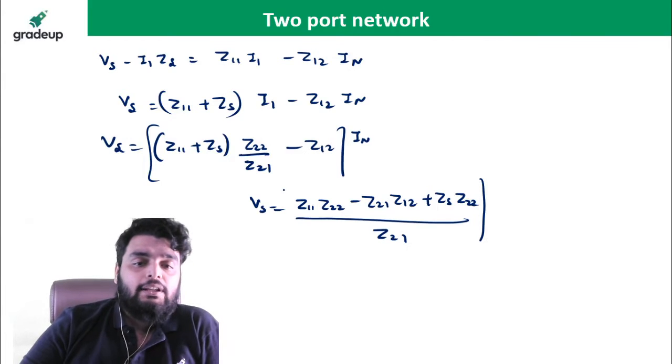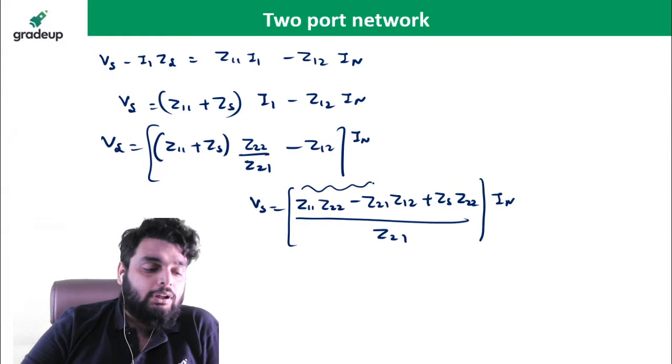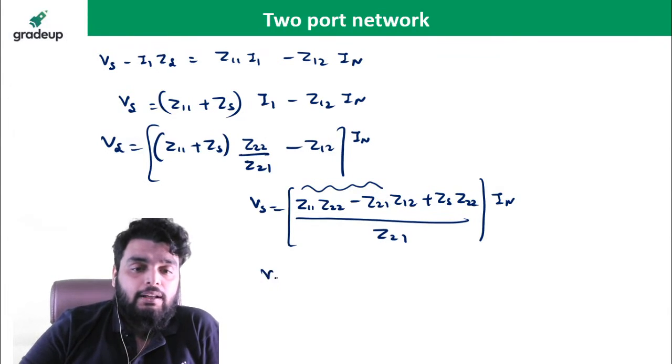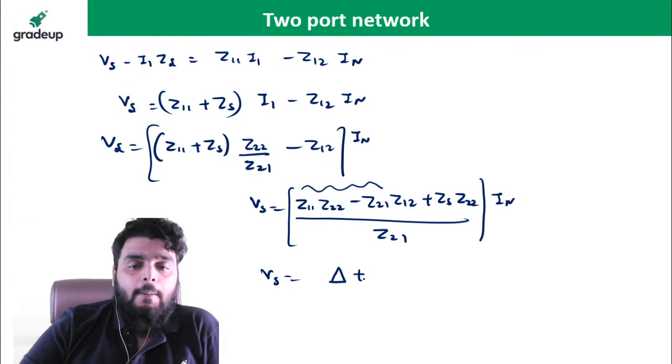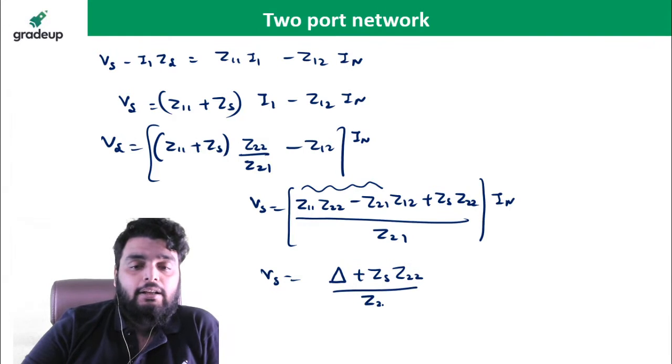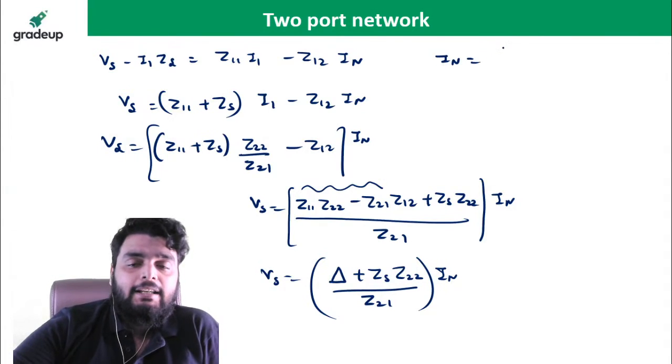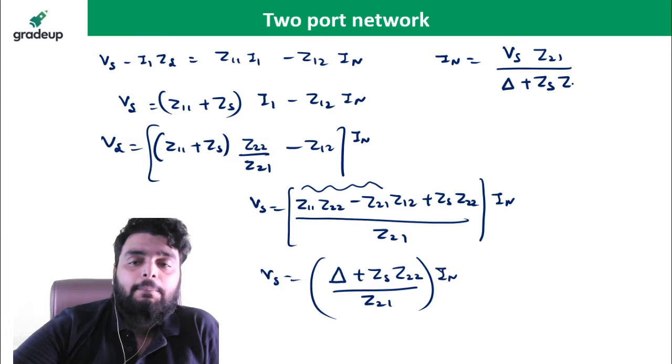Okay. Now see very carefully, what is this? What is this particular thing? This is nothing but the determinant of the Z matrix. Yes or no? So I will represent it by delta plus ZS Z22 divided by Z21, times IN, right? So from here you can see what IN is. IN is VS multiplied by Z21 divided by delta plus ZS multiplied by Z22.